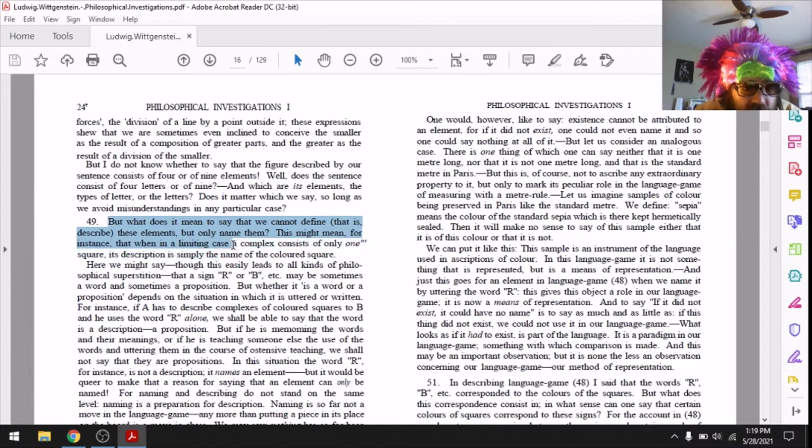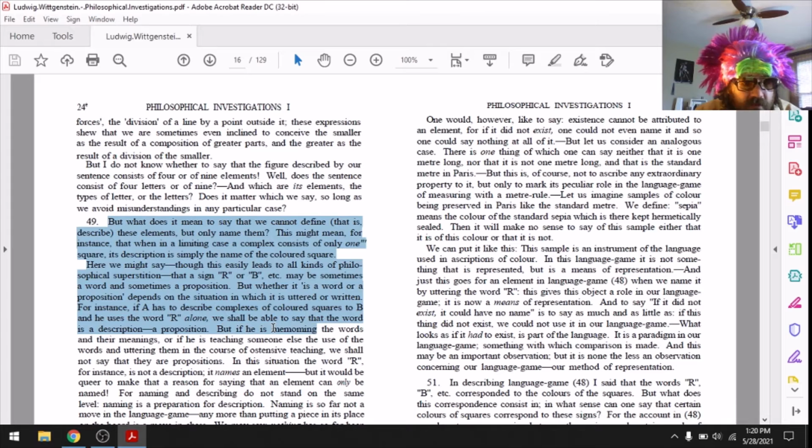in a limiting case, a complex consists of only one square, its description is simply the name of the colored square. Here we might say that this all easily leads to all kinds of philosophical superstition, that a sign R or B, etc., may be sometimes a word and sometimes a proposition. But whether it is a word or a proposition depends on the situation in which it is uttered or written. For instance, if A has to describe complexes of colored squares to B, and he uses the word R alone, we shall be able to say that the word is a description, a proposition.